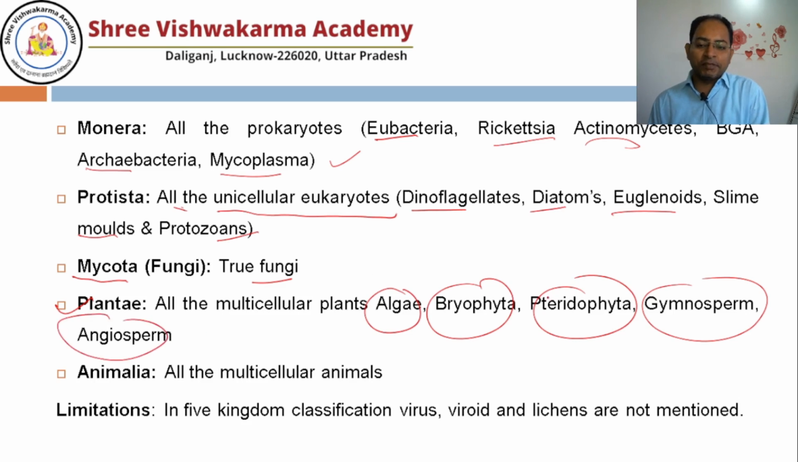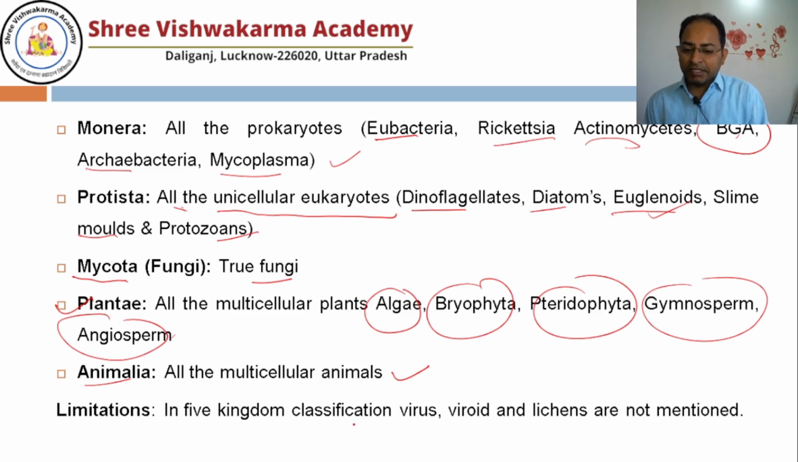Here it is written as BGA. The full form of BGA is blue-green algae. Don't get confused. The name is written blue-green algae, but actually it is not algae. I will discuss it in the kingdom Monera. In the Animalia, all the multicellular animals.